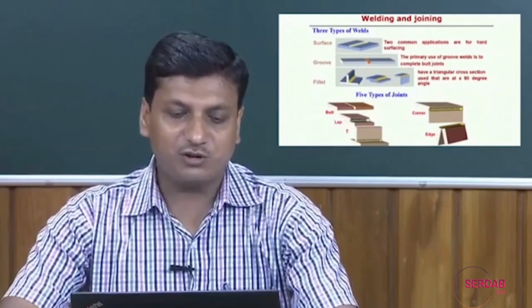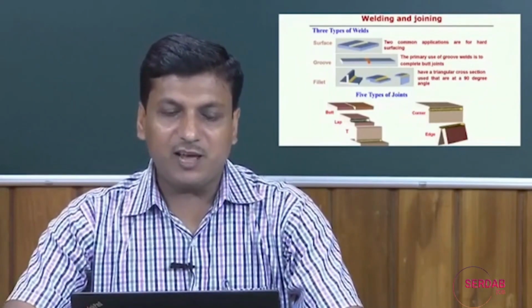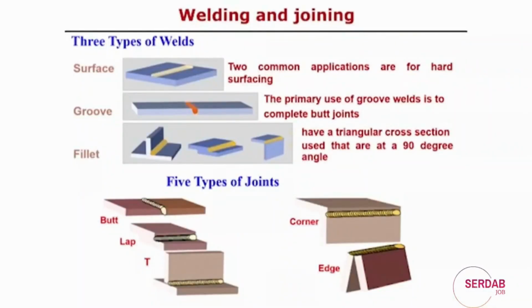We can observe the butt joint, simply joining of the two materials over the edge, and then the lap joint, where one plate is over another plate and the contact can be joined with or without filler material. Here the geometric configuration of the joint is different. The T joint means one horizontal plate is there, over which a vertical plate is kept at 90 degrees, and then both sides or a single side can be joined. That is called the T type of joint.